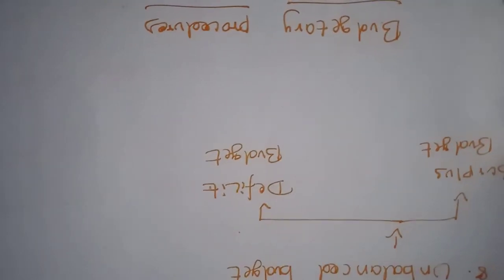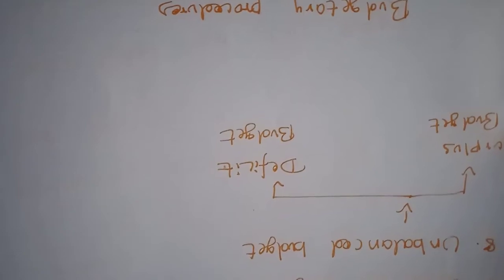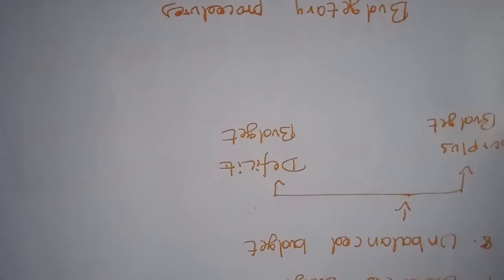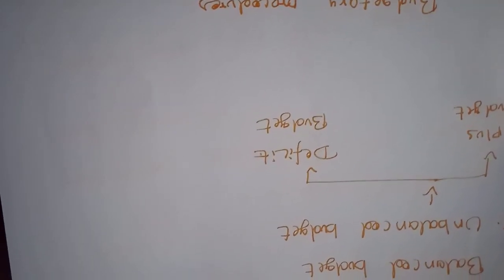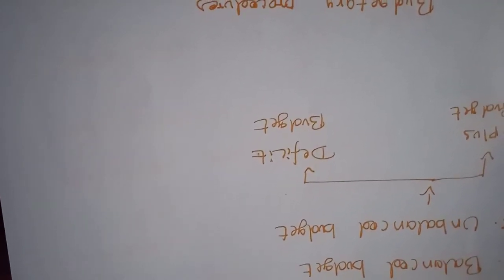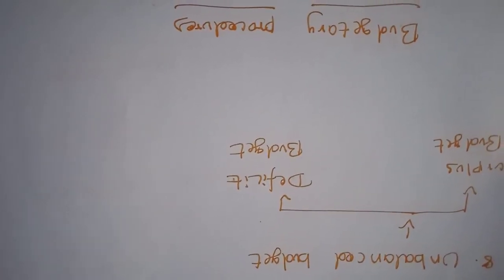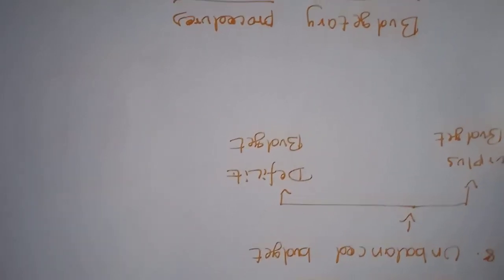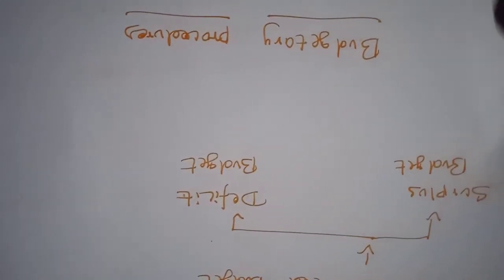Next, deficit budget. The deficit budget is one where the estimated government expenditure is more than expected revenue. If the government revenue is less than the government expenditures, it is considered a deficit budget. So only at that time will we need to borrow money from international financial organizations.